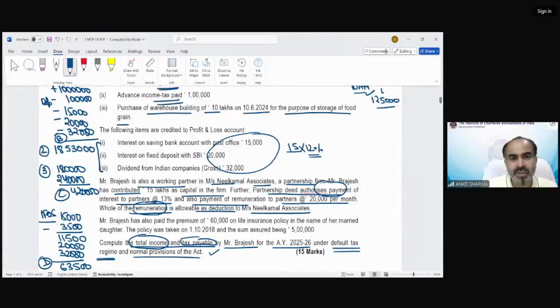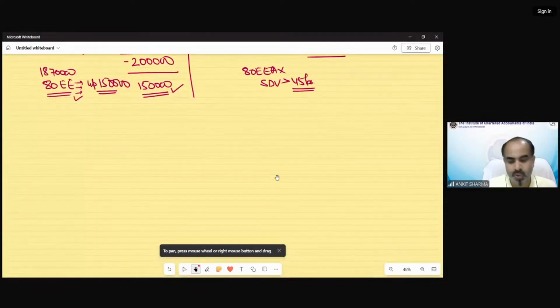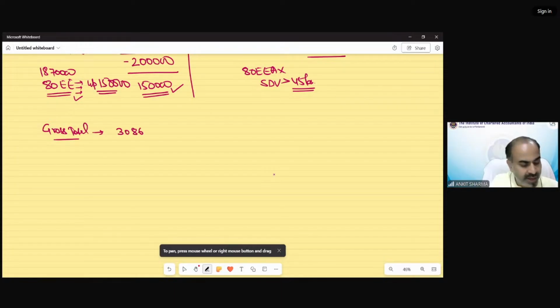I'm going to solve this further on a separate sheet, so you would be able to understand the calculation part also. So the aggregate gross total income, the business and the income from other source, would be 30,86,500 rupees. Now, of course, we are under default tax regime, so there would not be any deduction allowed.